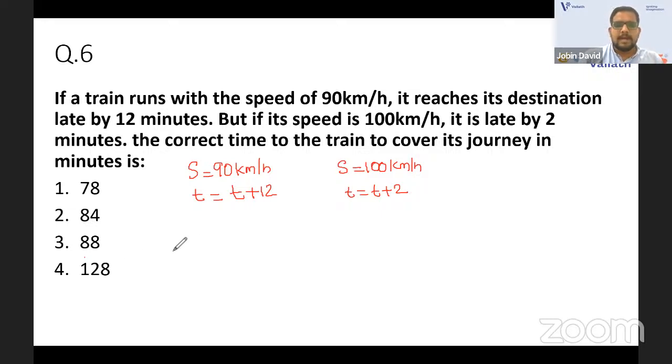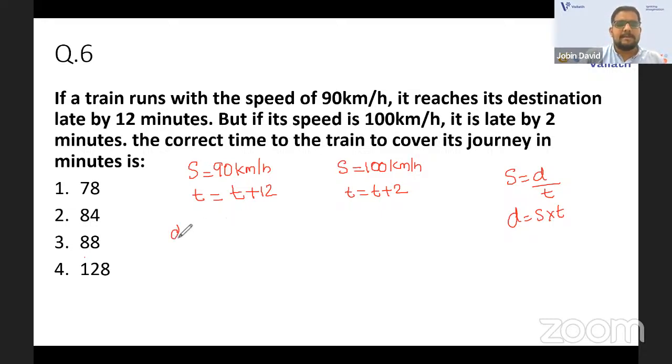Now we'll take the formula: speed is equal to distance by time, so distance is equal to speed into time. We can equate the distances because they are equal.